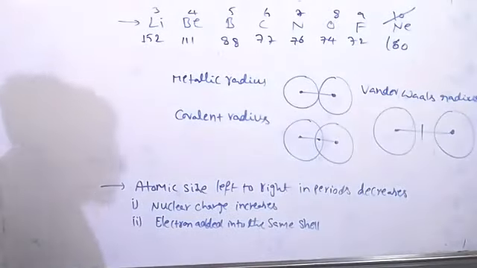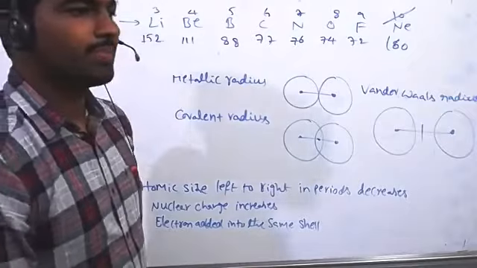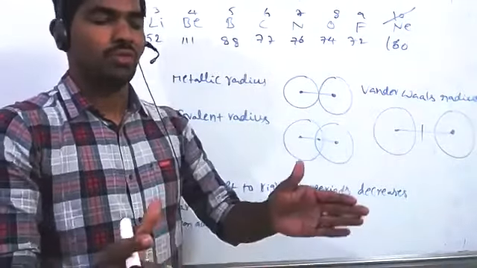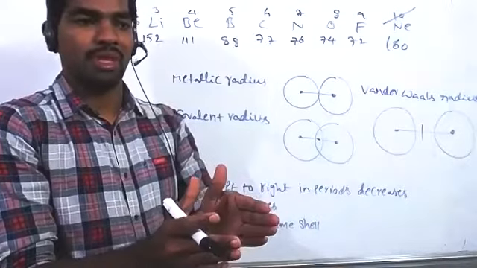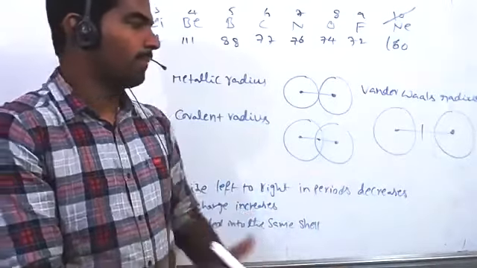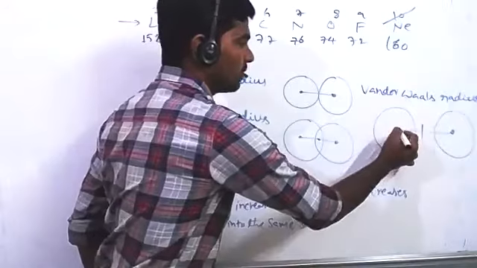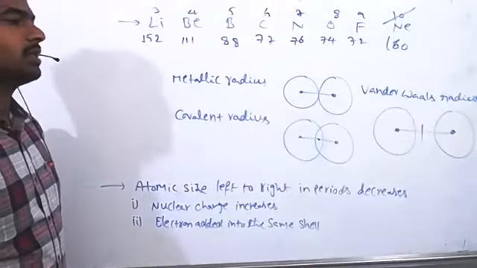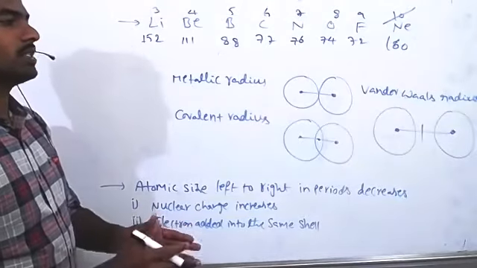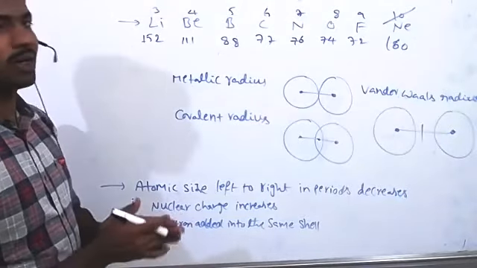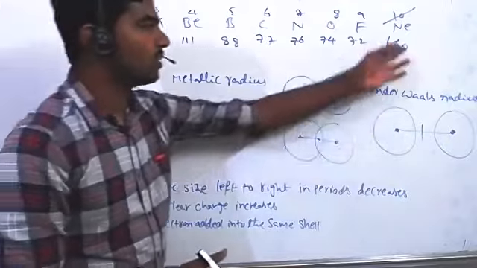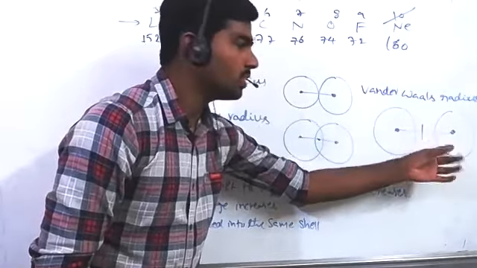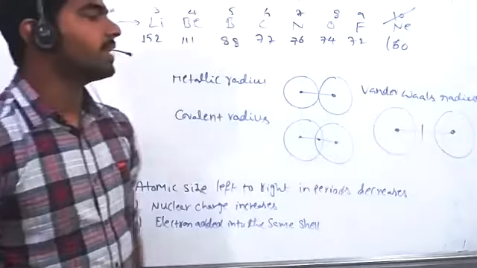Noble gases won't form any molecular substances, even at low temperature and high pressure. Of course, some atoms come closer, but they won't touch each other. However, according to the definition, half of the internuclear distance of adjacent atoms gives the atomic radius. So in noble gases, atoms just come closer like this only; they won't touch each other. So the van der Waals radius is always the bigger one.